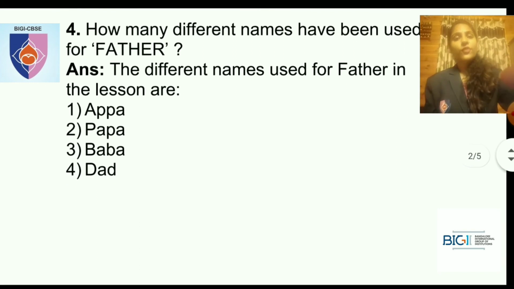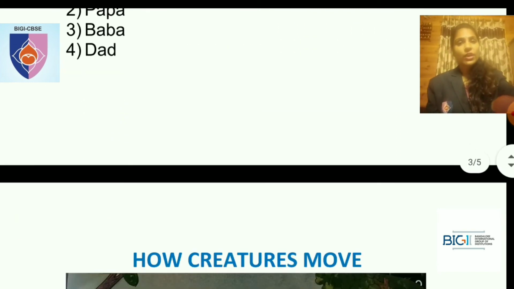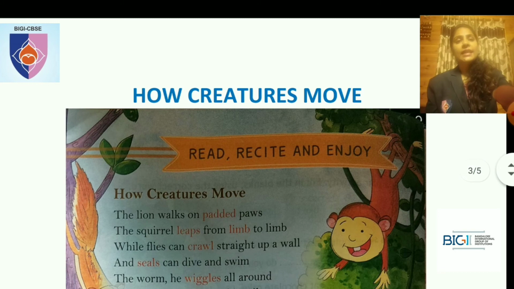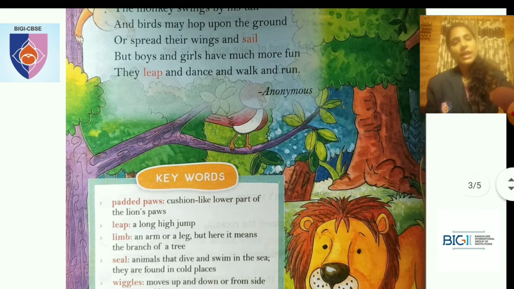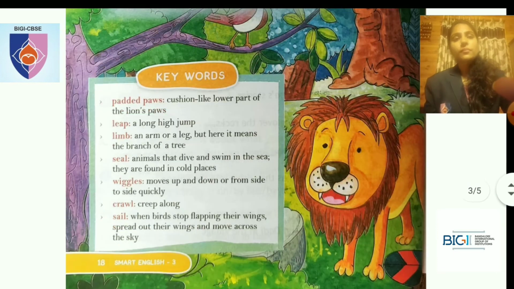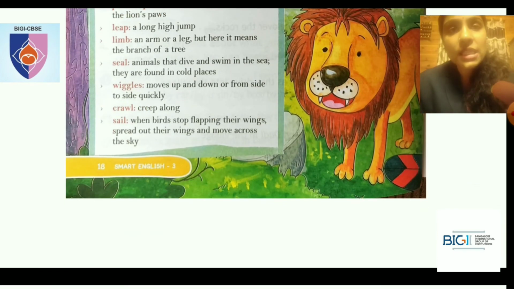And now the first chapter is done. You have to fill your index also, and in the index the second would be how creatures move. Okay, this is a poem. So this is the page of your textbook. I will share this again in the WhatsApp. So the page number is 18.